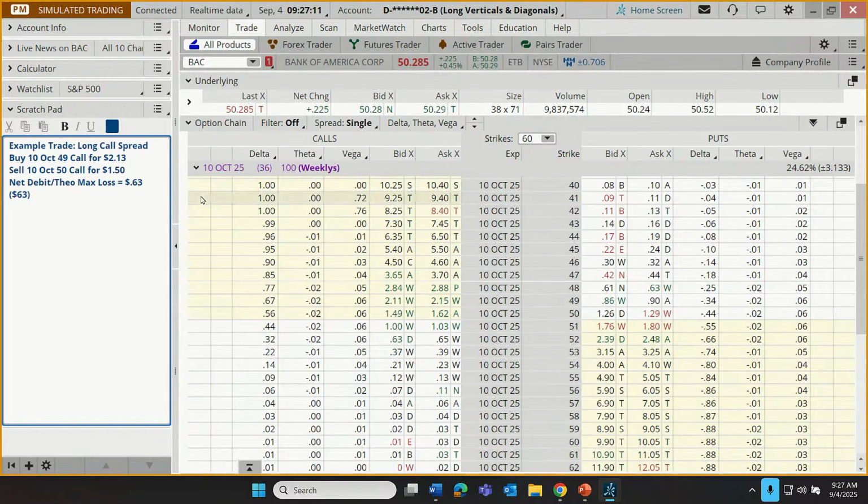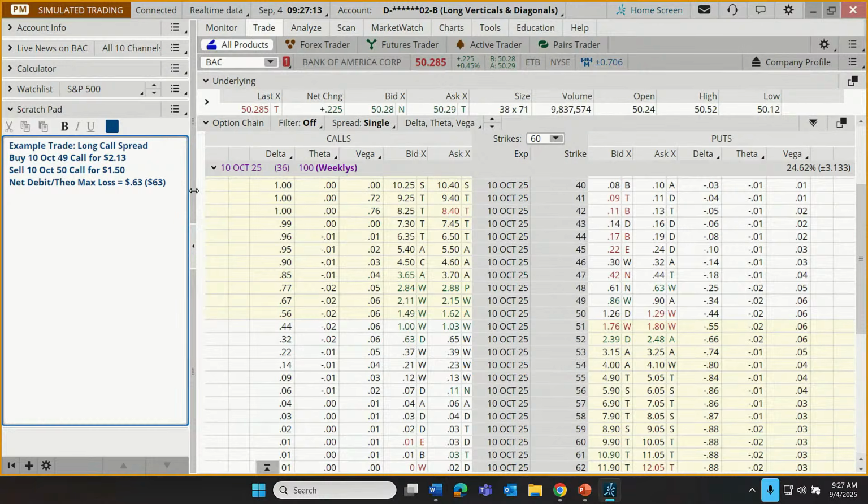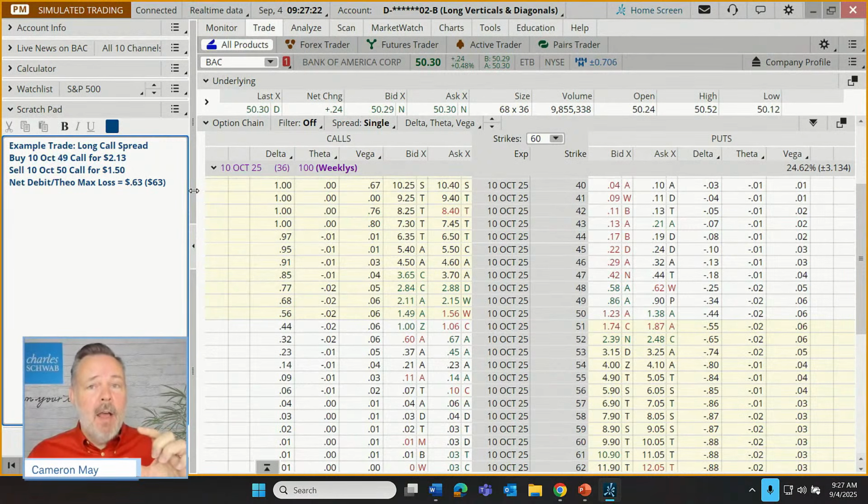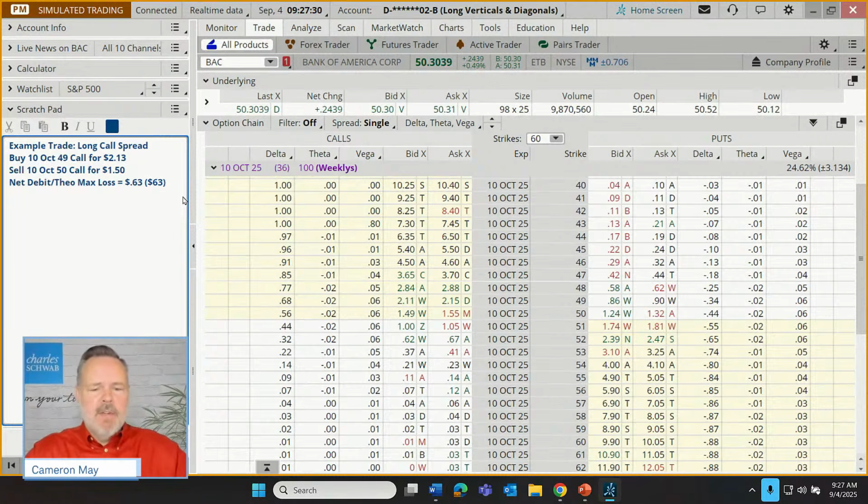So is this a highly expensive trade? No. Does it have some limited upside potential as well? Yes, it certainly does. However, just because it has limited upside potential doesn't mean that it's a small upside potential. It's actually, as a percentage, a quite high potential for reward. What's the most the trader can make on this trade?